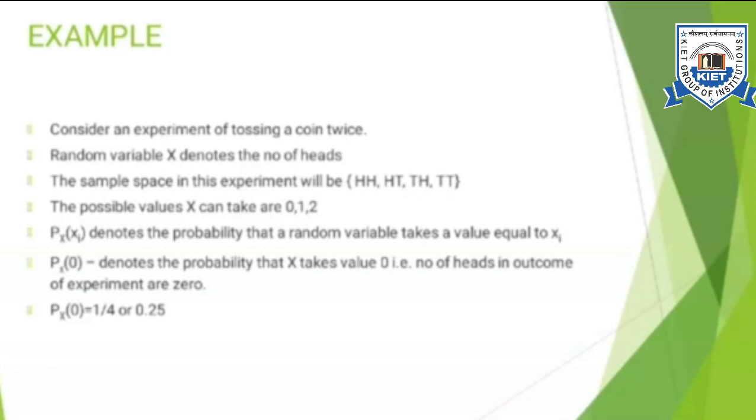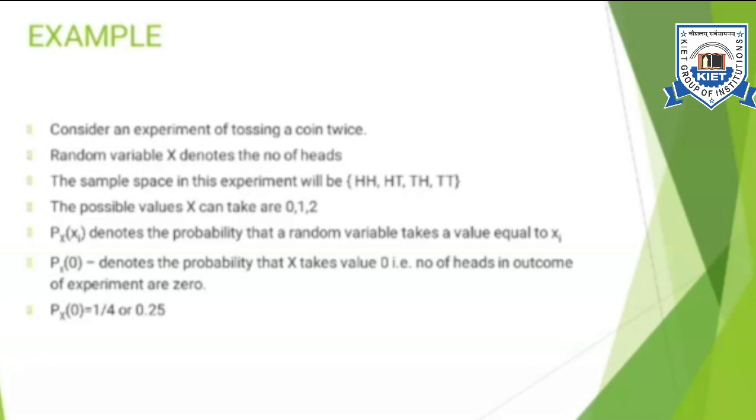So I am using a random variable capital X, and this random variable will denote the number of heads in the outcome. If I consider the first sample point HH, in this sample point I have 2 heads, so the value of capital X will be equal to 2. Now the second sample point is HT. In this case, the number of heads I have obtained is 1, so X will take the value 1. Next sample point is TH. In this case, the number of heads is 1, so X will take the value 1. And the last sample point is TT. In this case the number of heads is 0, so X will take the value 0.